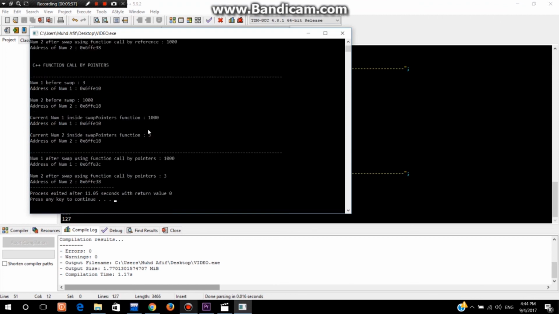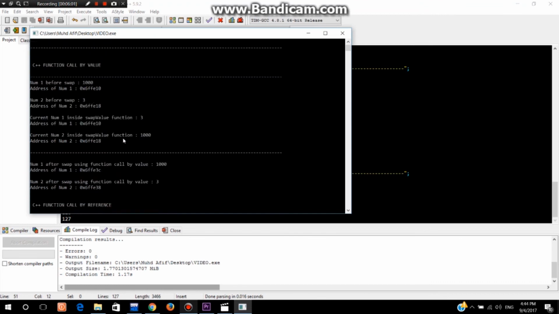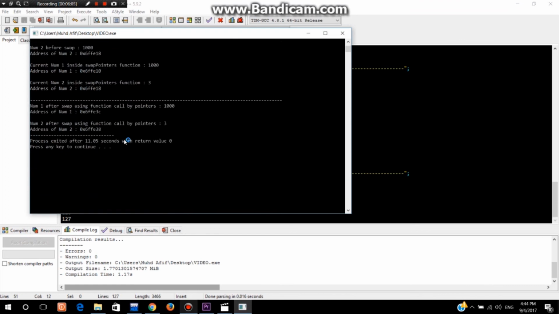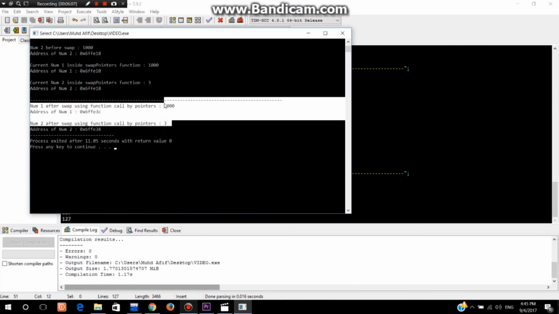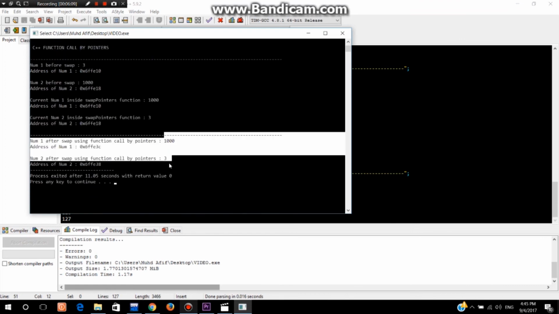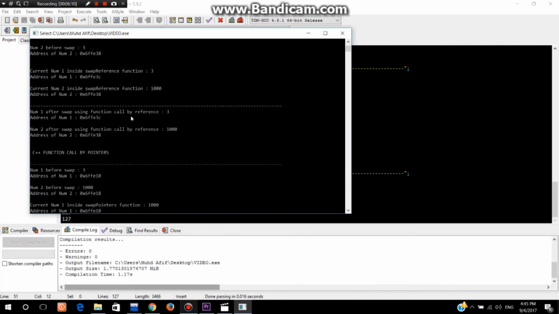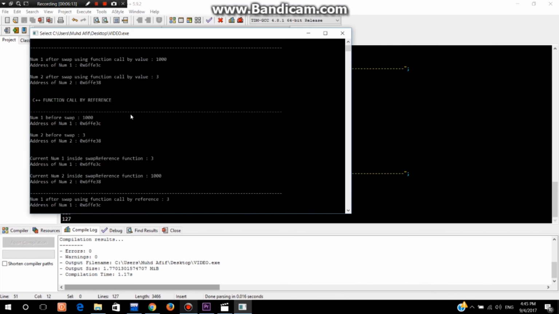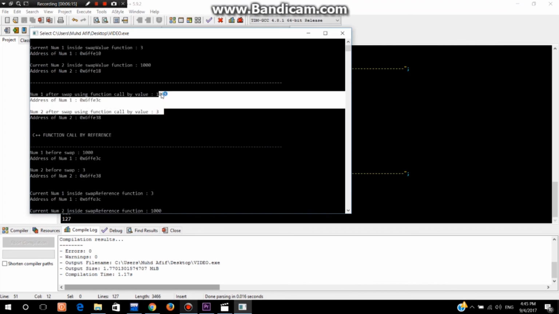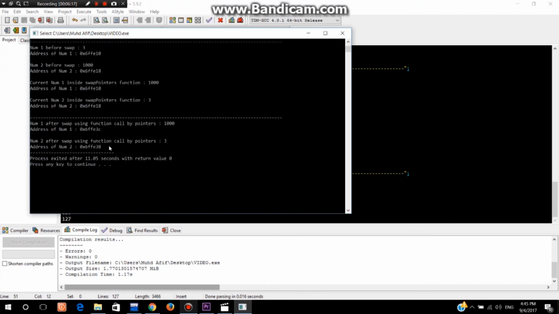And for the pointers, they use different addresses in functions, but what differs from pass by value is that they change the value when passed back into the main, not like pass by value, where the value did not change, although the address is not the same. Okay, I think that's all. Thank you.